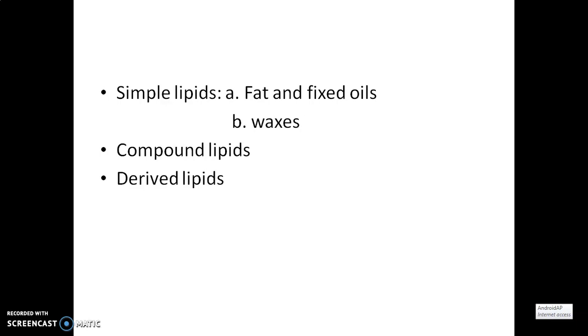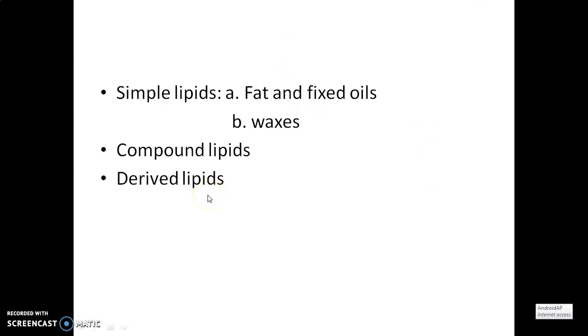And another kind of phospholipid is sphingolipids. An example is sphingomyelin. Apart from these, other compound lipids are glycolipids, when the lipids contain fatty acids, carbohydrate and a nitrogenous base. The alcohol is sphingosine, hence these are called glycosphingolipids. Another category of complex or compound lipid is lipoprotein. These are macromolecular complexes of lipids with protein.